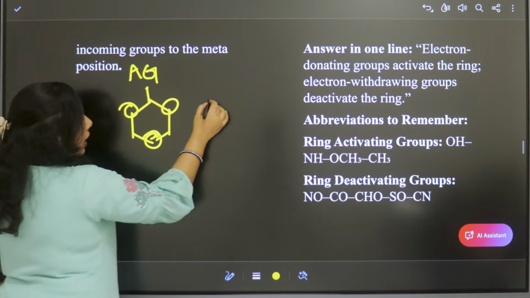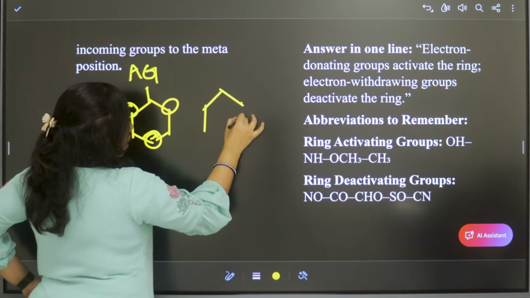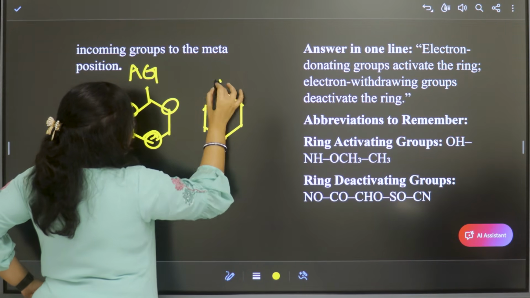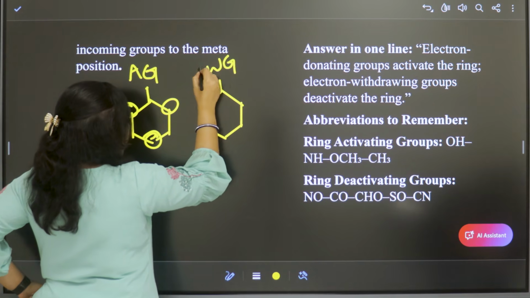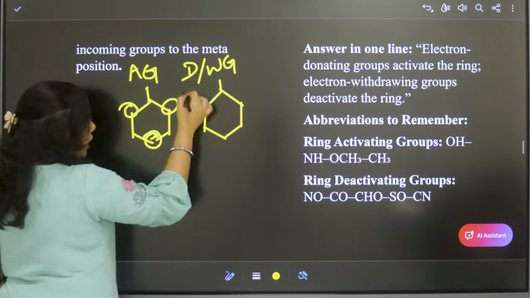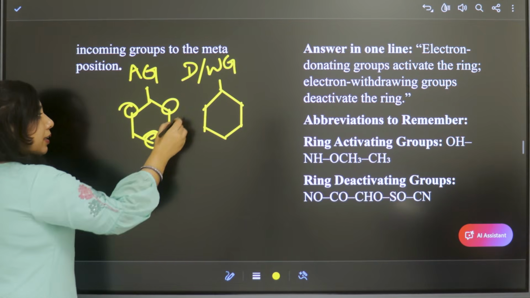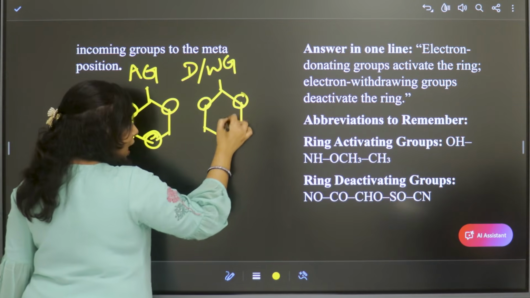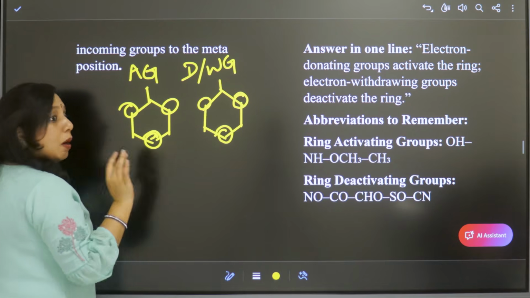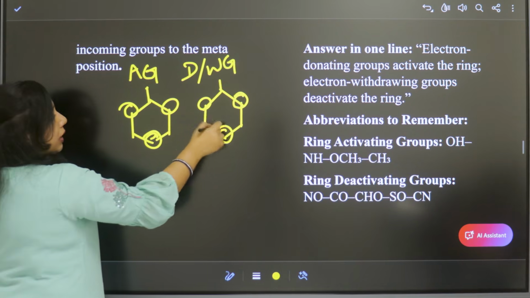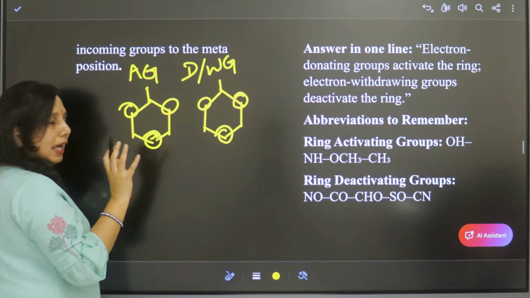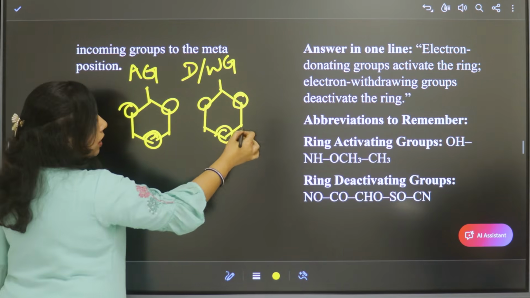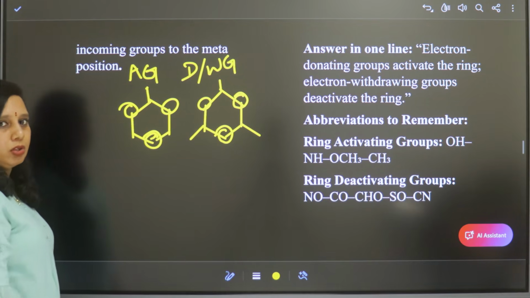But whereas if it is a withdrawing or deactivating group, then these positions are less reactive, and as there are fewer electrons present in these positions, these two places are substituted.